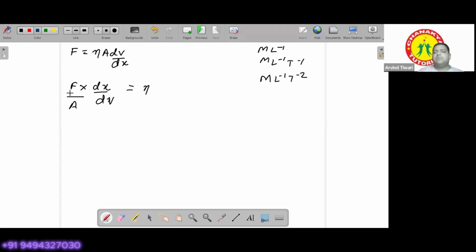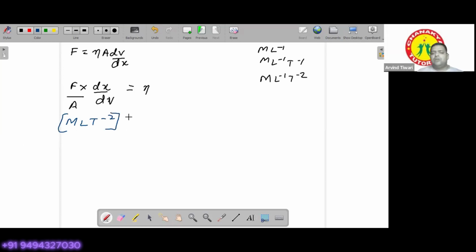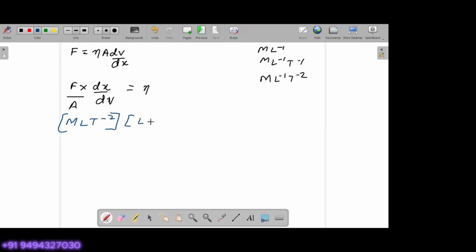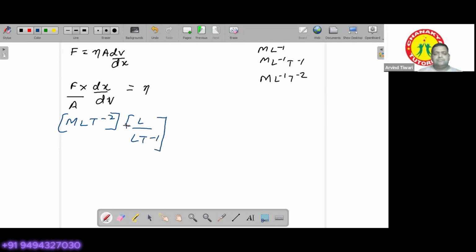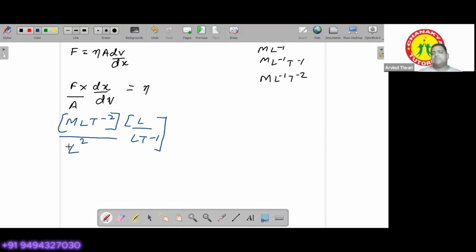So putting the dimension of F, we get here MLT minus 2. This is the dimension of force. For dx, we write the dimension L and dv is LT minus 1, divided by area, which is L squared.